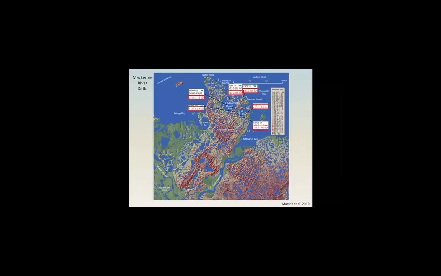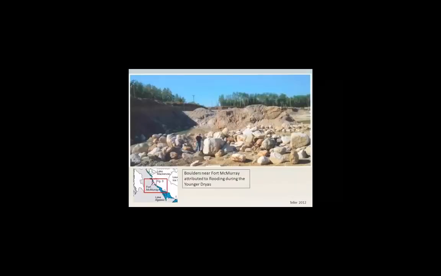This evidence is significant because prior to this finding, the Mackenzie River route was dismissed because no evidence could be found prior to 9,300 years ago. The work of Murton et al. in 2012 confirmed that the Laurentide ice sheet re-advanced between 11.5 and 9.3 thousand years ago, disrupting much of the earlier evidence of flooding. With this event in mind, the path of flooding along the Mackenzie River 13,000 years ago can be more confidently reconstructed to help explain rapid cooling at the start of the Younger Dryas.